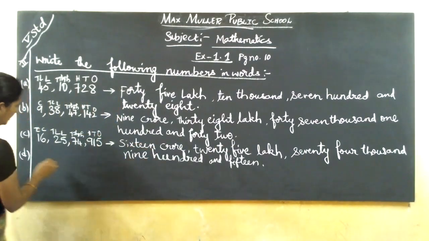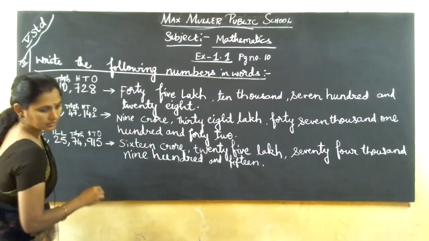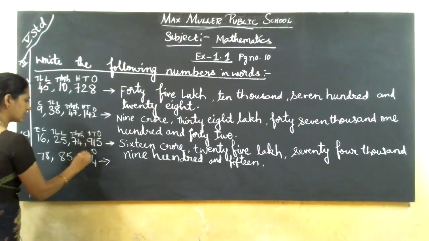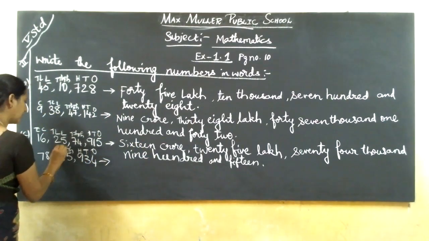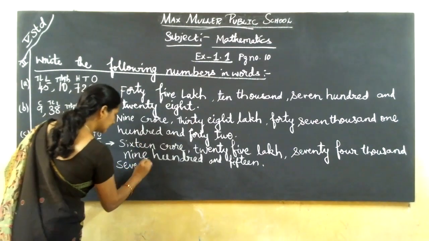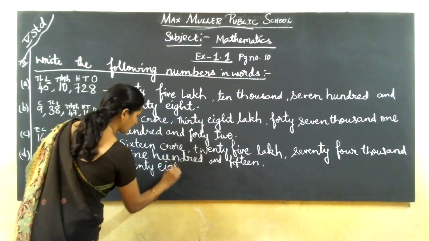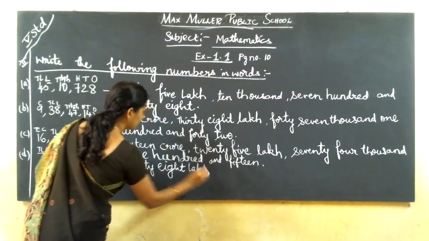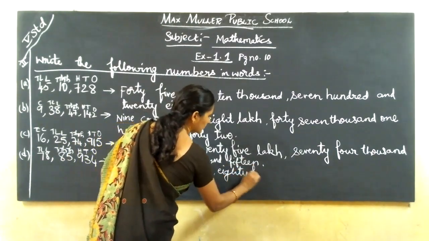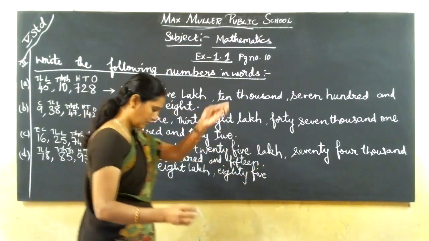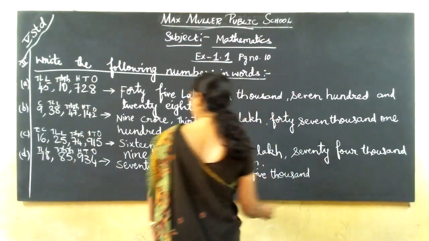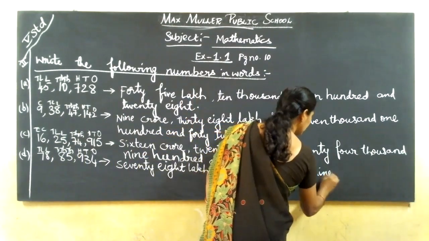78 lakhs, 85,934. Ones, tens, hundred, thousand, 10,000, lakhs, 10 lakhs. So 78 lakhs, 78 lakh, 85,000, 85,934.